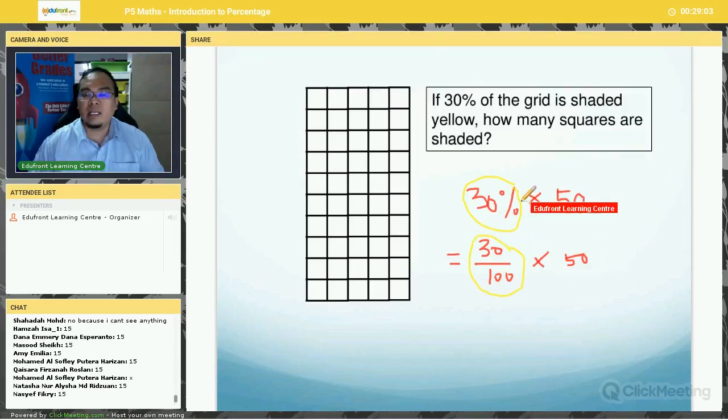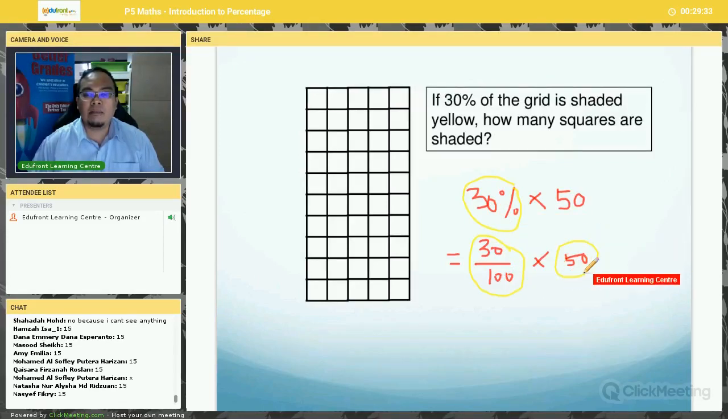30 over 100 here, you notice that the percentage sign, this sign here, is gone. You do not put the percentage sign here. What's the reason? Because this percentage sign has been replaced by over 100, right? Remember, what does percentage mean? Percentage means per 100. So I've converted here from percentage to fraction, right? So 30% is 30 over 100.